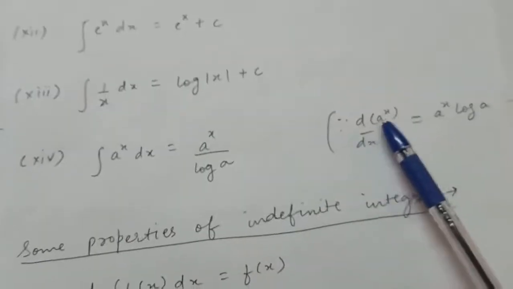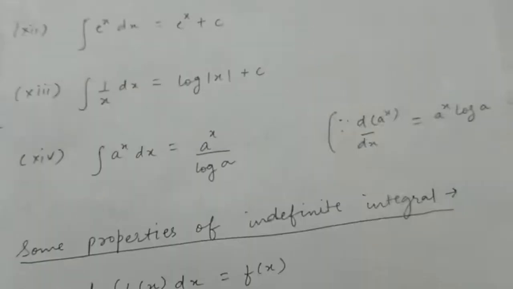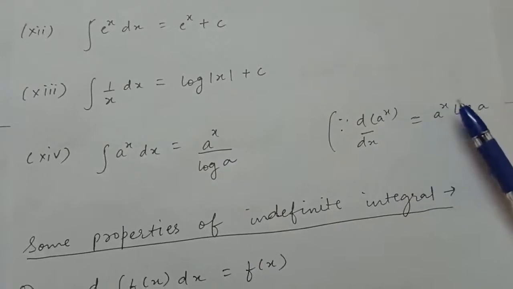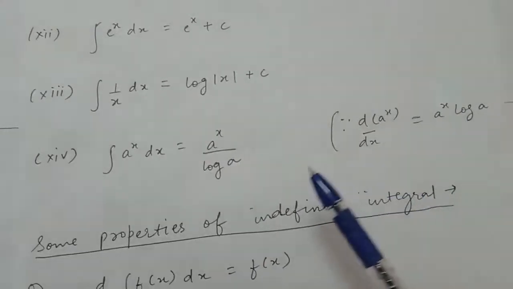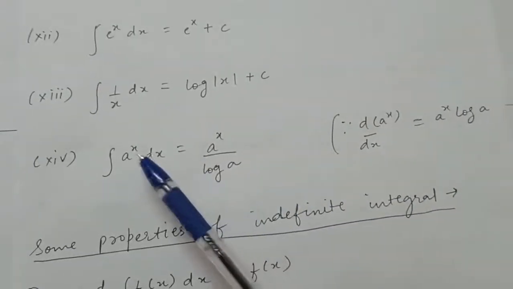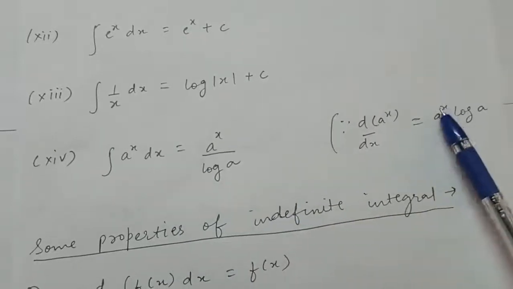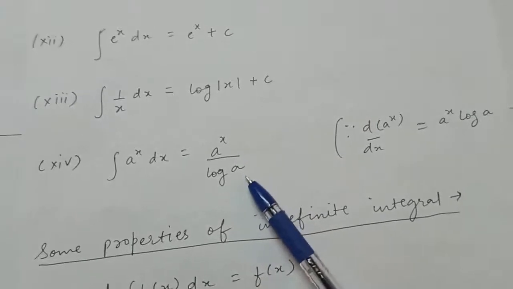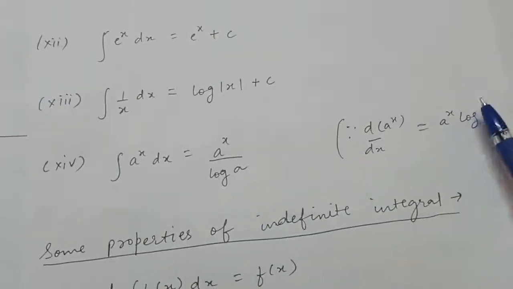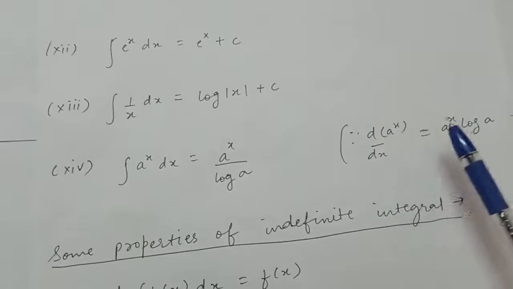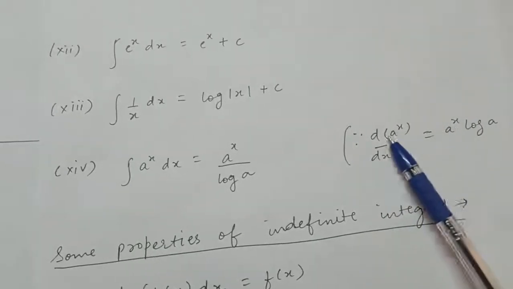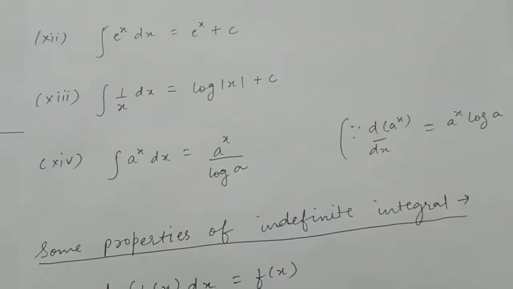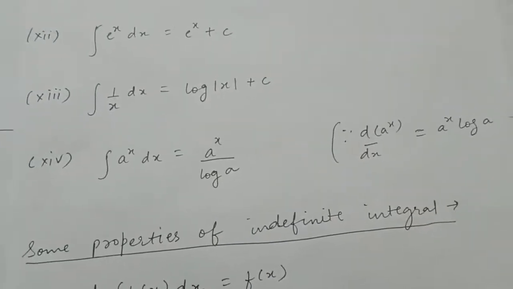Now the derivative of a raised to the power x, where a is some constant, is equal to a raised to the power x into log a. Therefore, integration of a raised to the power x will be a raised to the power x upon log a, right? Because this is a constant, you can take it on this side also. So integration of a raised to the power x is a raised to the power x upon log a, right? So you have to learn all of these formulas.